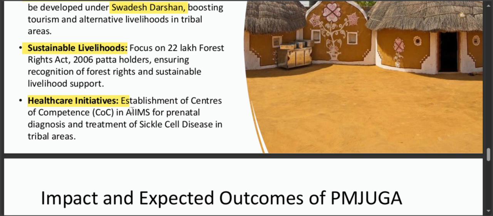This is a significant step towards improving healthcare access for tribal populations, particularly in addressing diseases that disproportionately affect them. In summary, these initiatives are all about creating opportunities for economic growth, ensuring sustainable livelihoods and improving healthcare access for tribal communities, ultimately leading to a better quality of life for them.